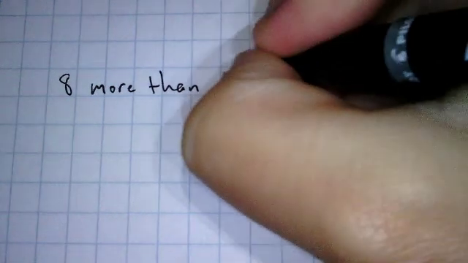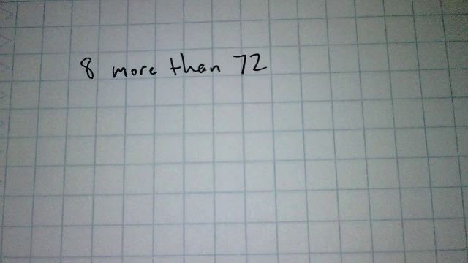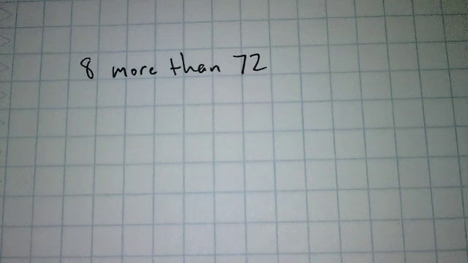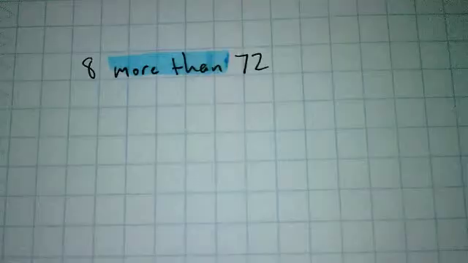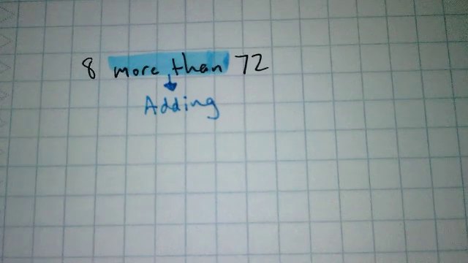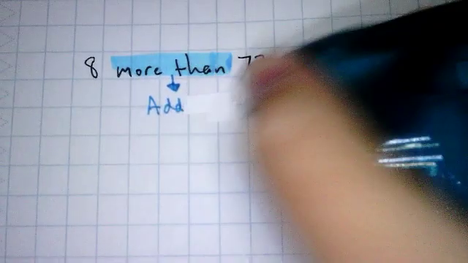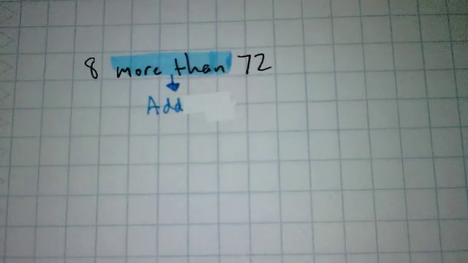Okay? 8 more than 72. What words do I want to really focus on here? Hazel? More than. And when I see more than, what does that mean I'm going to be doing? Addition. I'm going to be adding, right? Okay, I'm going to add. I should have just written add instead of adding because I wrote multiply, subtract. Keep it consistent, you know?